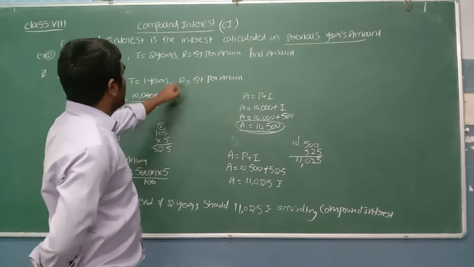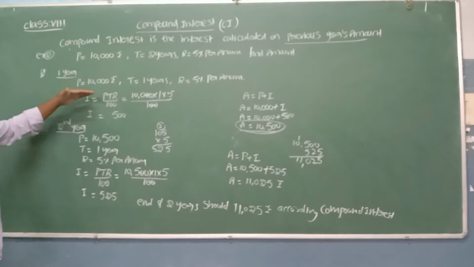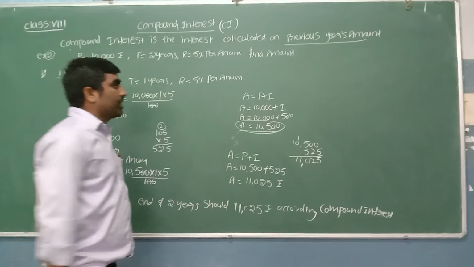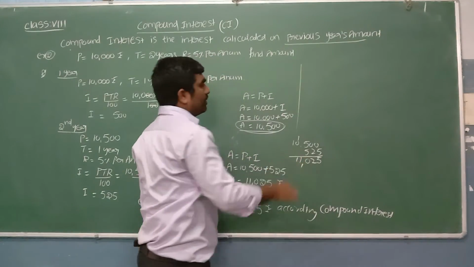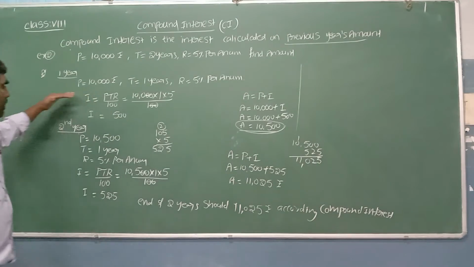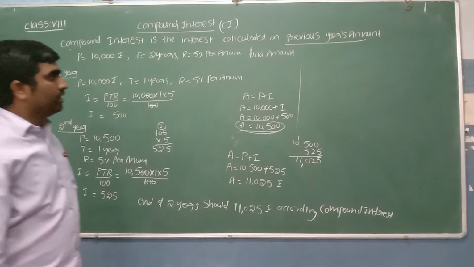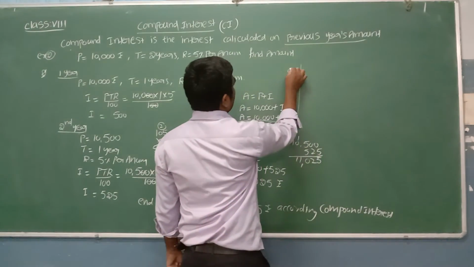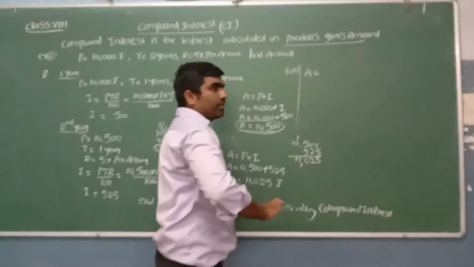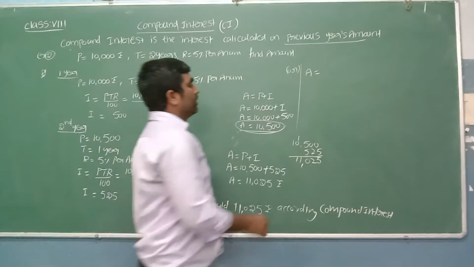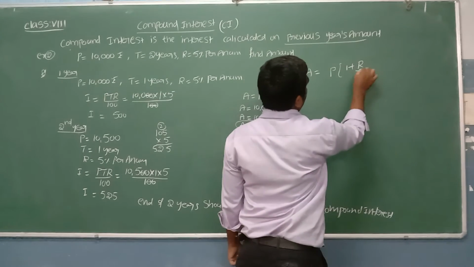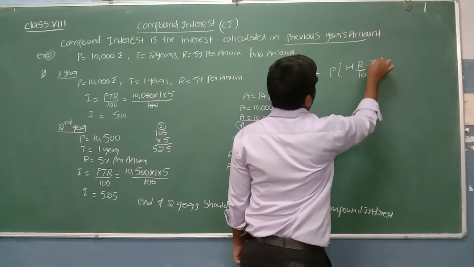Sir, suppose if they give 7 years, should I calculate 7 years? First year, second year, third year, fourth year, up to 7 years? No. Instead of this, we can find the compound interest directly by formula. By using that formula, instead of doing like this every year, we can find directly. Sir, what is that compound interest formula? We have a formula for amount directly, not for interest. What is the formula we have? A is equal to P into (1 plus R by 100) whole to the power of n.